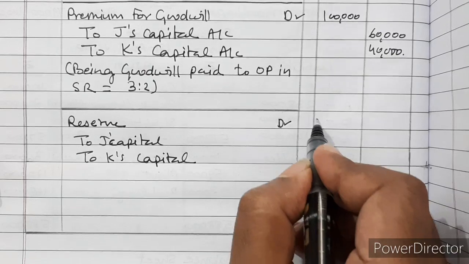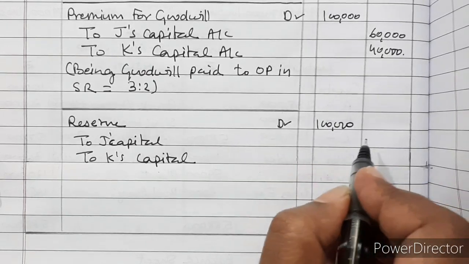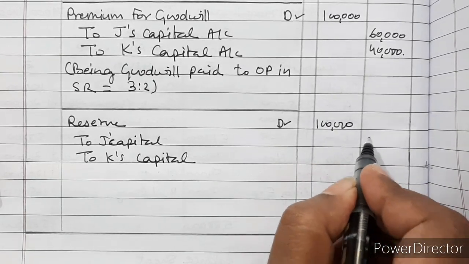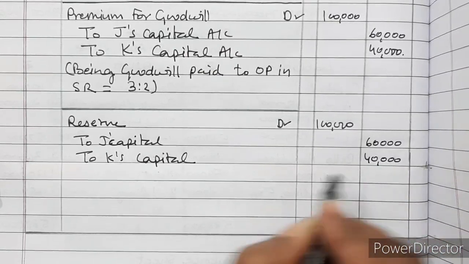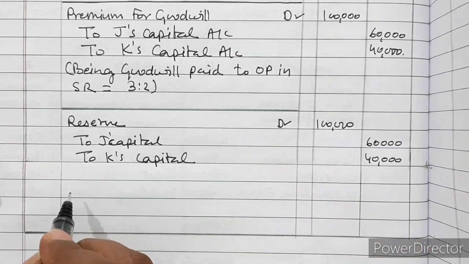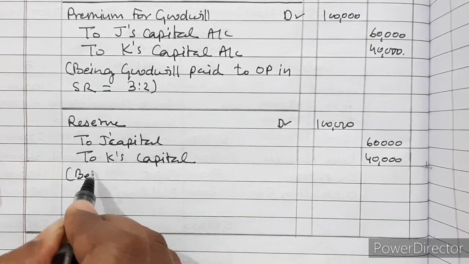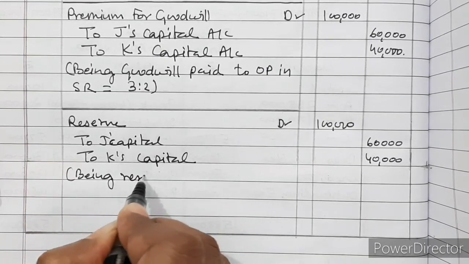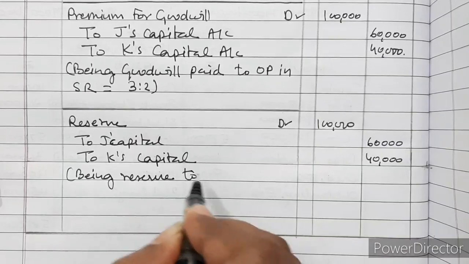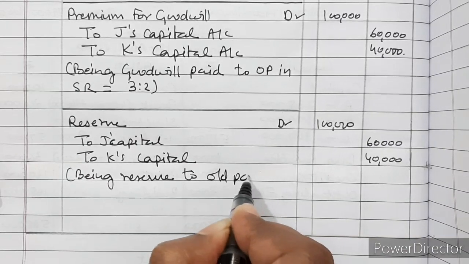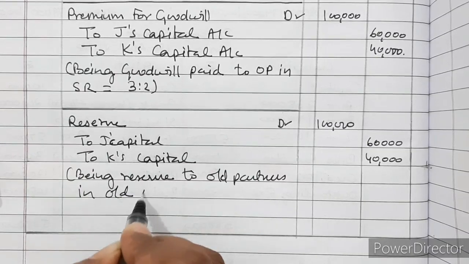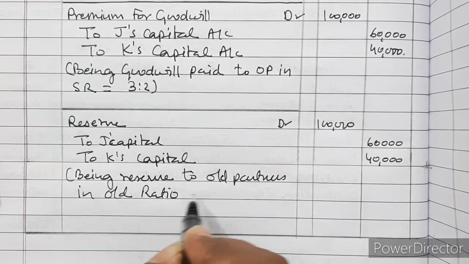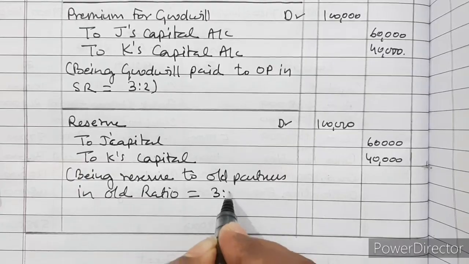Reserve is for rupees 1 lakh. So in the old ratio it will be given to the partners. So 3:2, that is 60,000 and 40,000. Being reserve to old partners in old ratio, that is equal to 3:2.